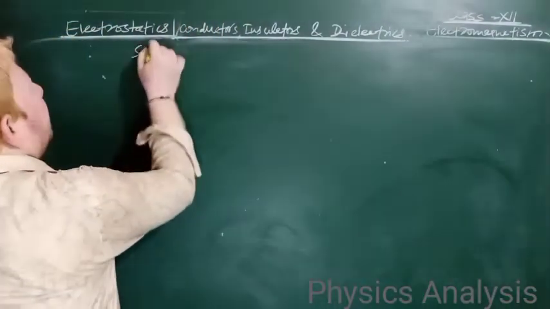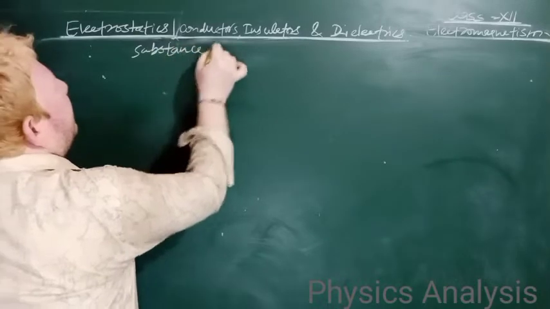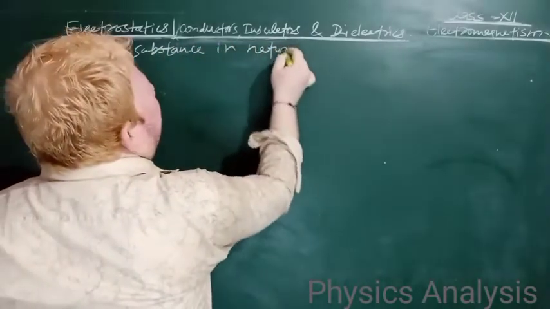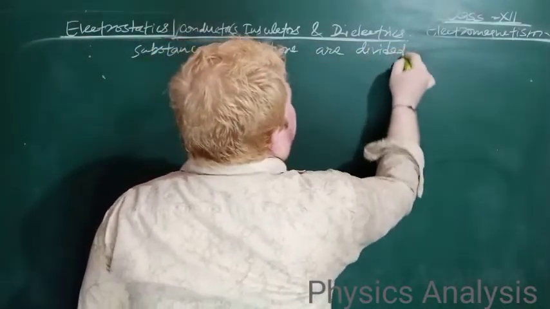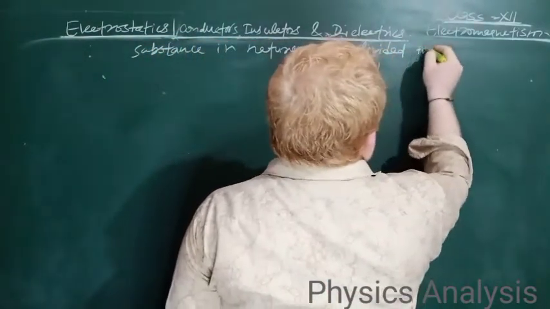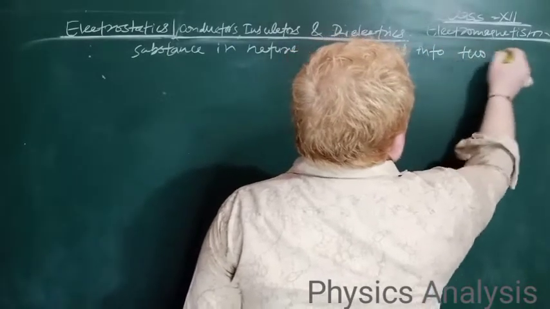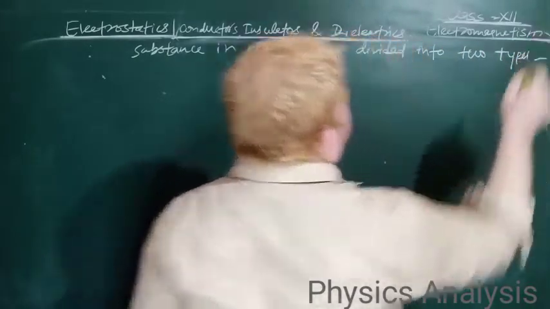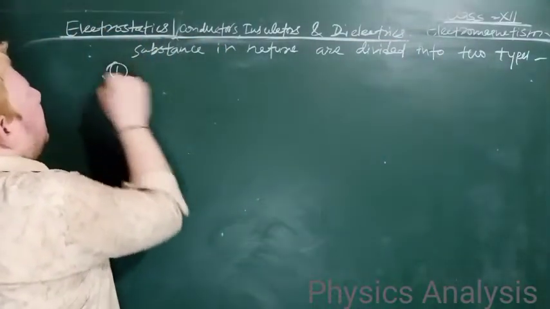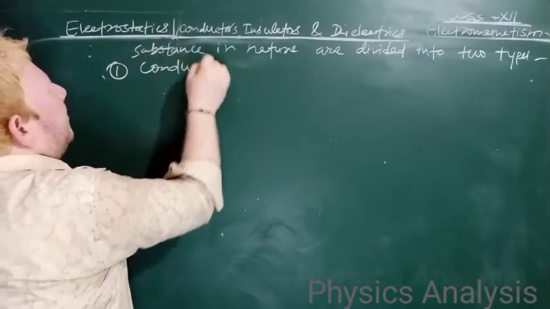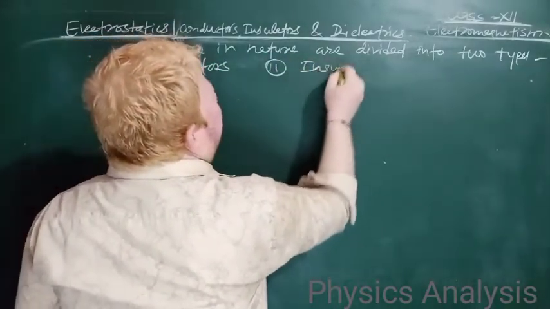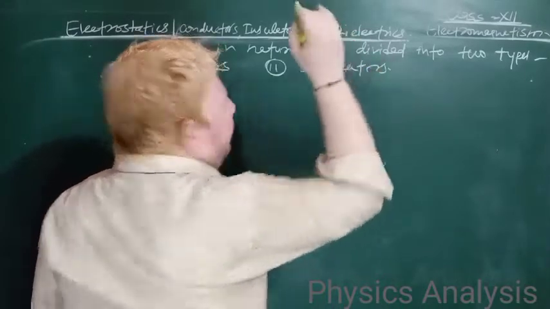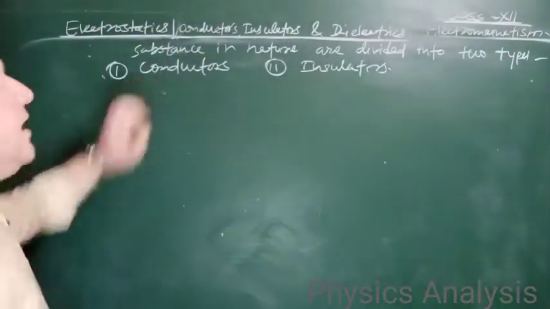Substances in nature are divided into two types, right? Number one, conductors. Number two, insulators. Now what is a conductor?